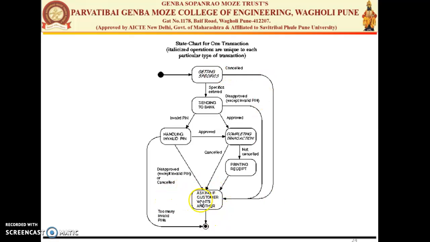Or if the customer wants something else, or some invalid input is given the first time, then it will go directly to the ending state. Second, if he enters some specific things, like a withdrawal or display, the control will send the information to the bank.